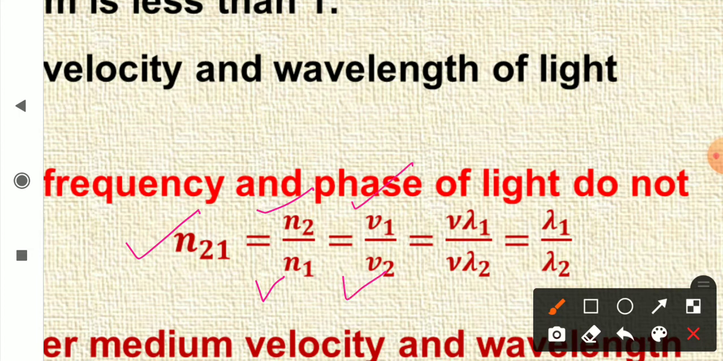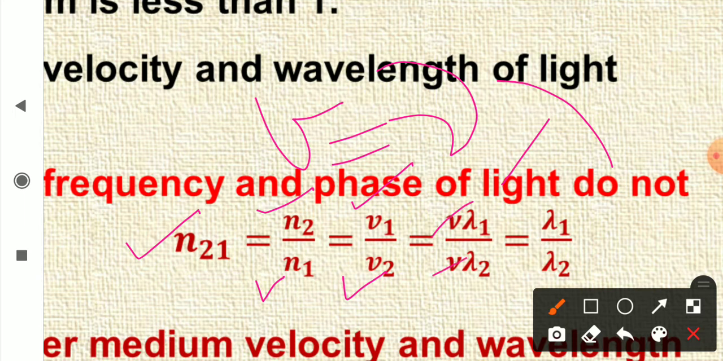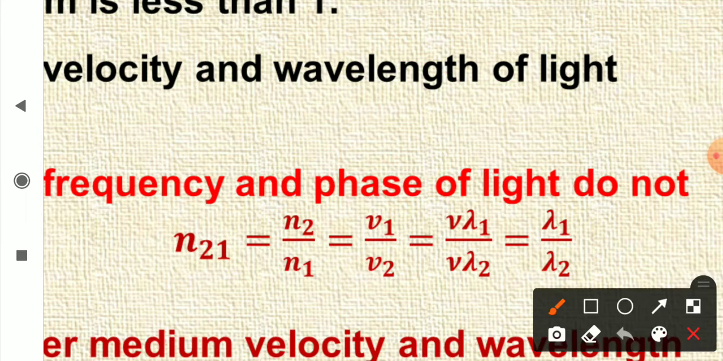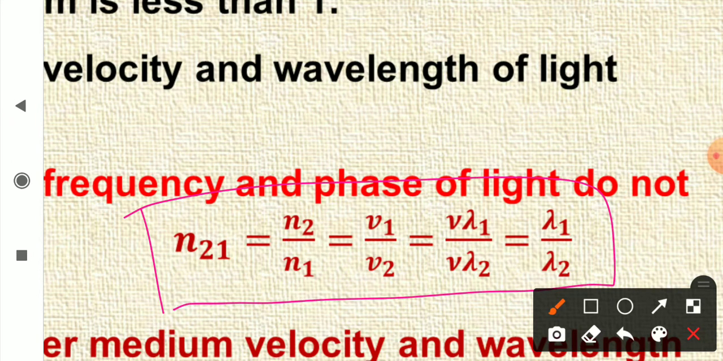And you know that velocity v is equal to nu lambda, where nu is what? Frequency. So lambda cancels out, nu cancels out. You get lambda 1 upon lambda 2. So this relation is very important,